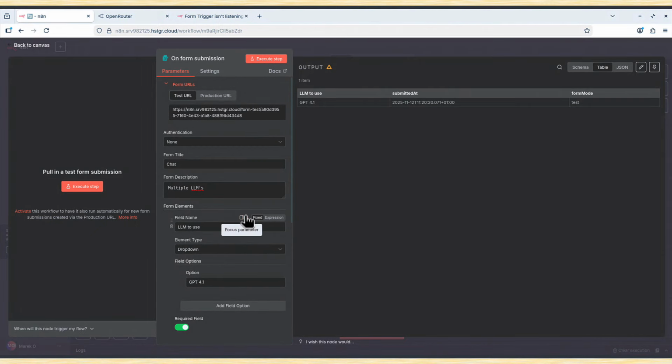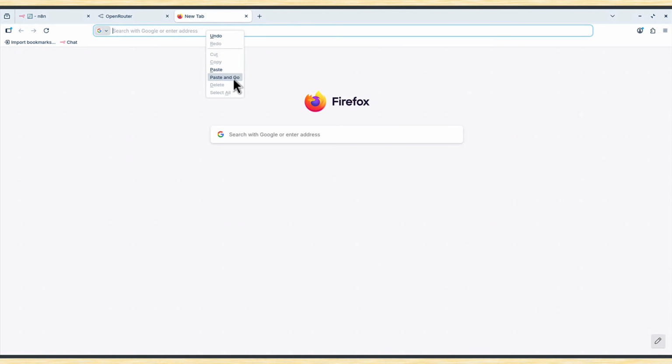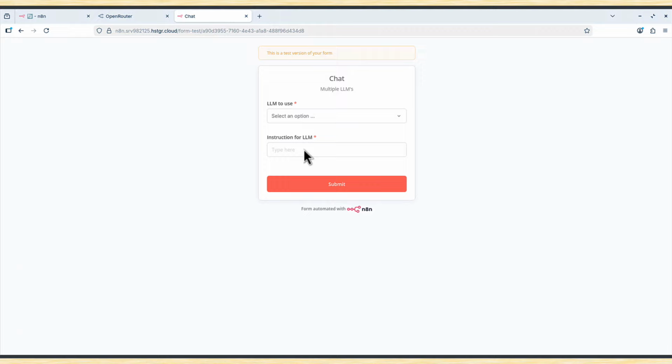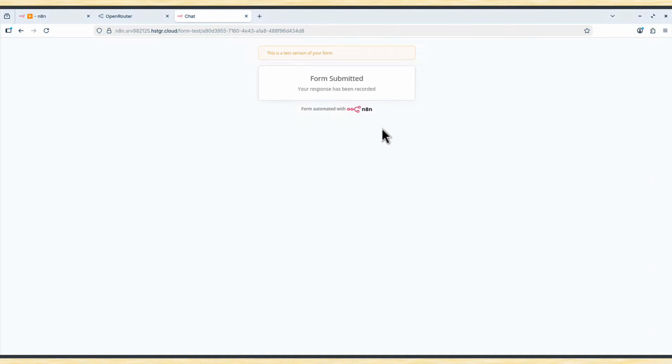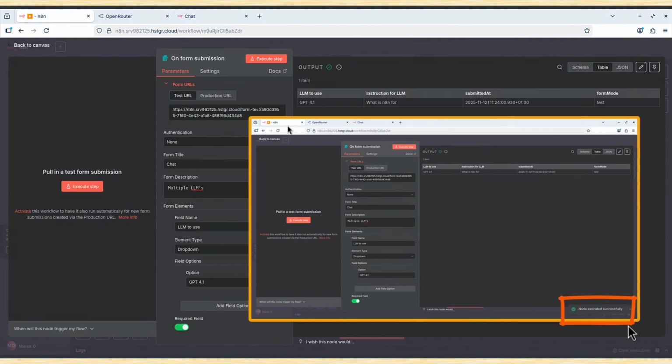So now, if I go, I will copy that test URL. I will execute this step now. It's listening again. If I open it in a new window, paste it and go, we can see now we have a new option. First one is that LLM to use, where I can choose my GPT-4.1, and we've got that new field where I can type my instruction, like what is n8n for, I don't know. If I submit it now, it says form submitted, and if we go back to our automation, oh, already disappeared, but it was saying it was submitted successfully.